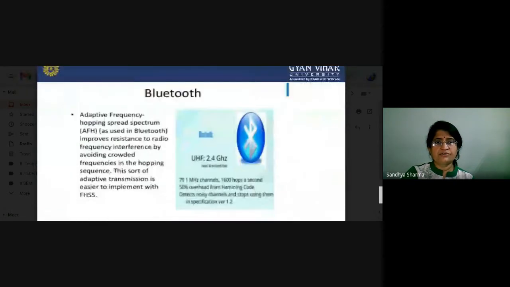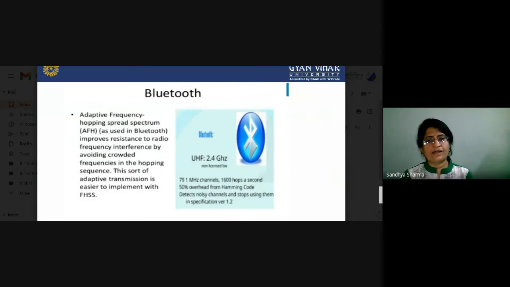Bluetooth is also an example of FHSS. Adaptive frequency hopping spread spectrum, AFH, improves resistance to radio frequency interference by avoiding the crowded frequencies in the hopping sequence.